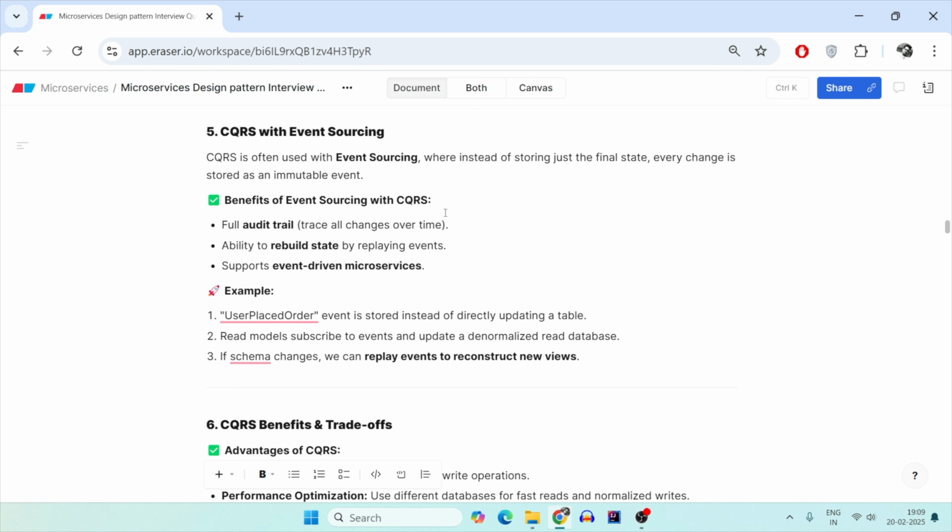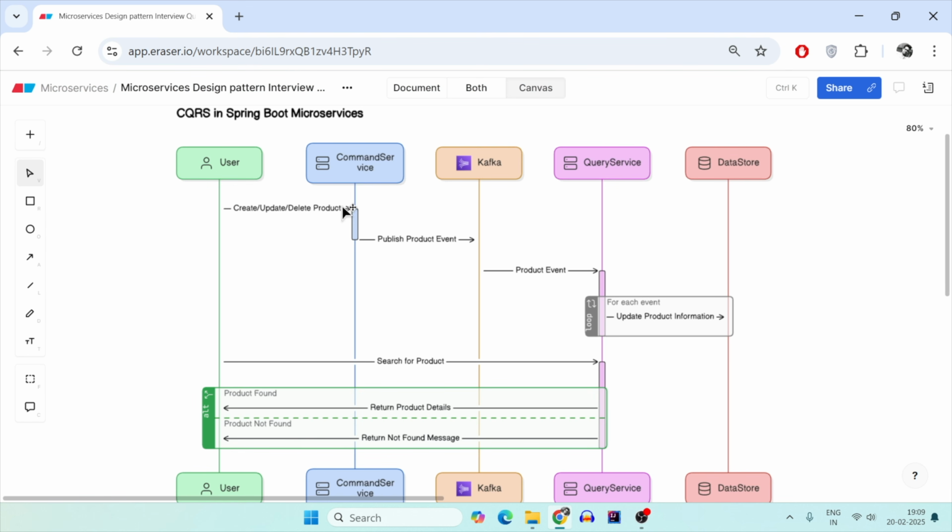Now, why is CQRS usually used with event sourcing? Because in event sourcing, we not just store the final outcome, we store each and every step. For example, this event is received that you have to update the product. So this event is stored in a separate table or database where events are managed. Then this event is published to Kafka, saying that the update request came into the system. We validated it, and now we are also publishing it to query because the validations are successful. Then this event is also added into the same table when the query service has picked up the request and updated the database with the new data.